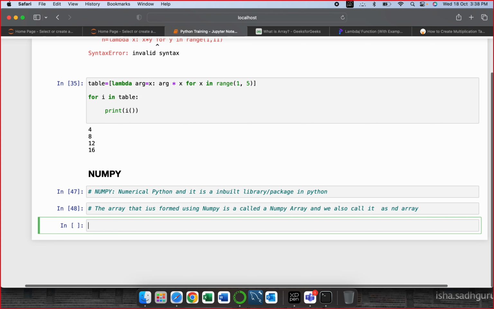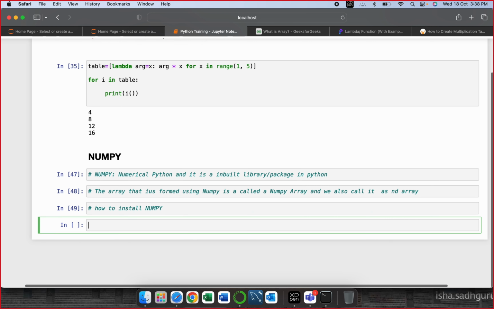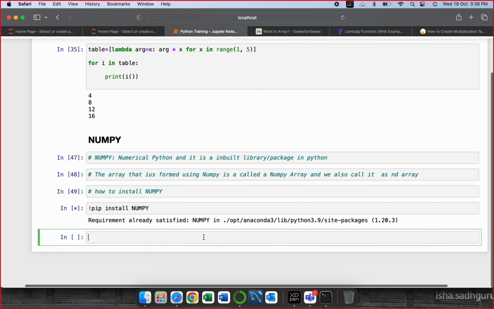So if your Jupyter notebook doesn't have NumPy in it, the first step is how to install NumPy. To install NumPy, we say exclamation mark, pip install NumPy, and run it. It says requirement already satisfied, NumPy is already there in my packages. If it is not working for you, then you have to install it. This is the way to install NumPy.